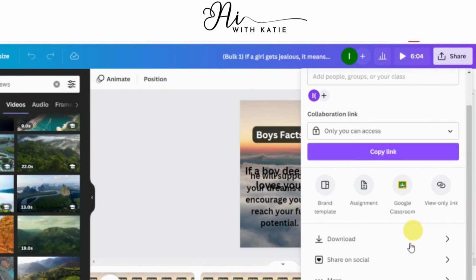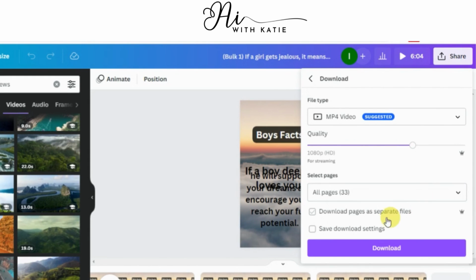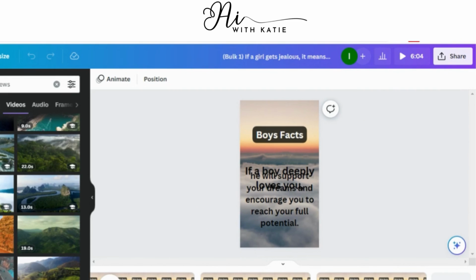So after you are done, click on share button, click on download and then just select download pages as separate files and then click on download and your videos will be downloaded.